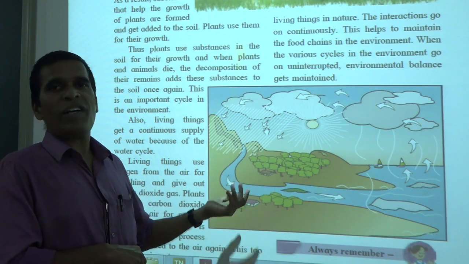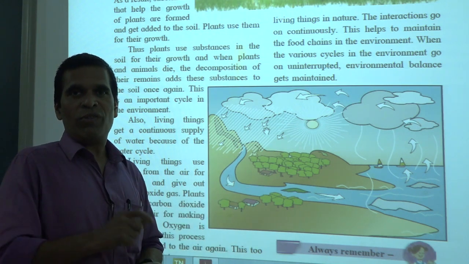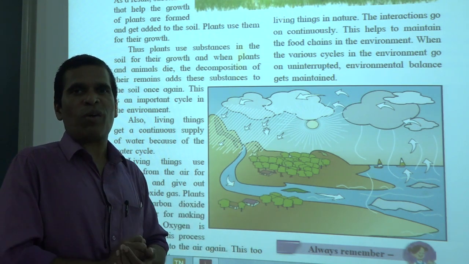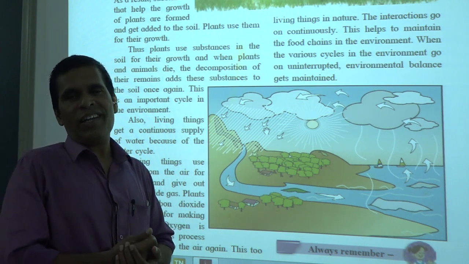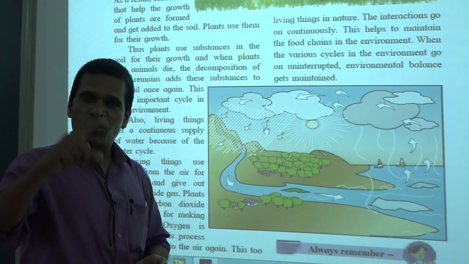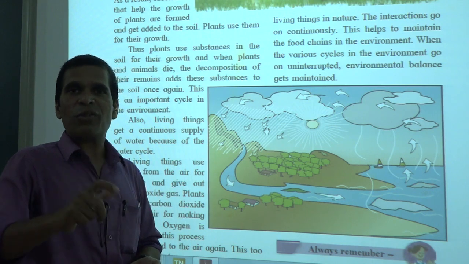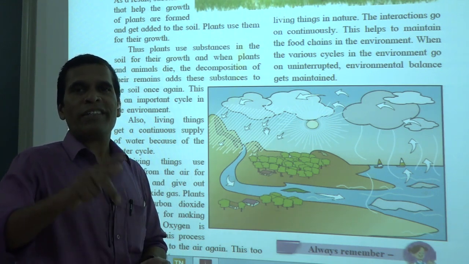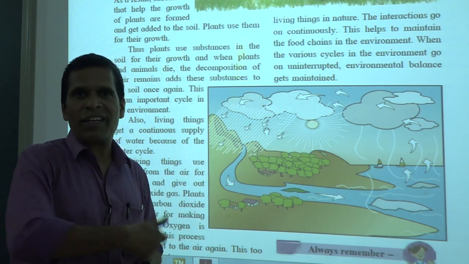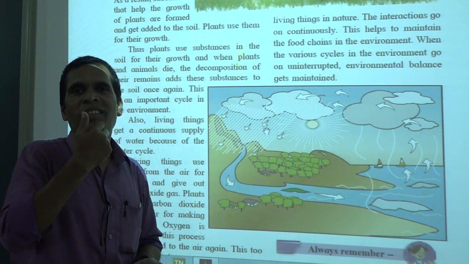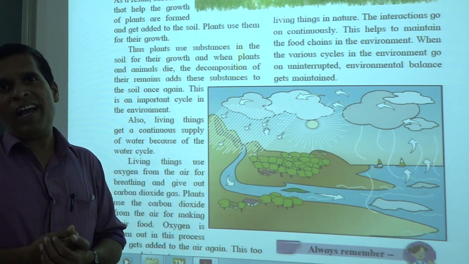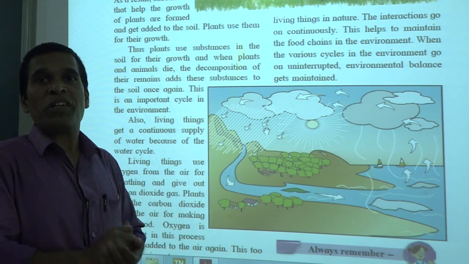While we put fertilizer for growing crops and suddenly rainfall occurs, through the rainwater all the chemicals run away and reach the pond, lake, or river, and affect the river and pond.